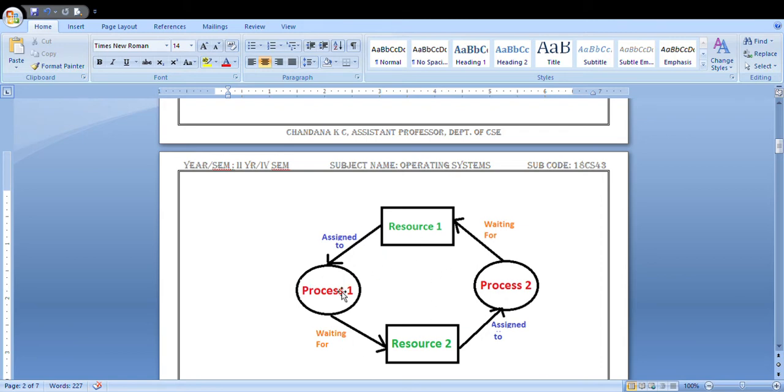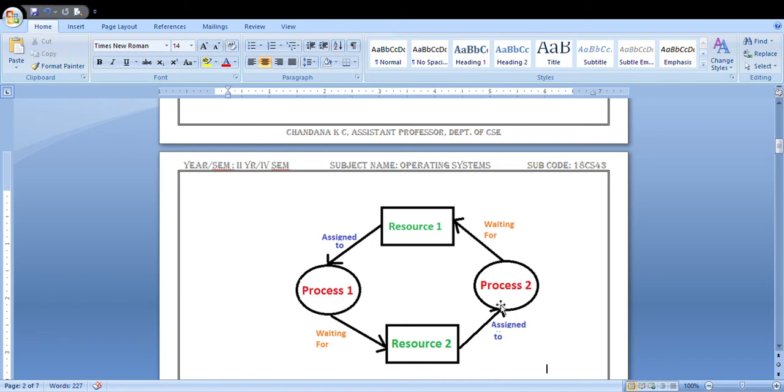It is nothing but process 1 already holding resource 1, and along with that, it is waiting to occupy resource 2. This is the deadlock condition. None of the processes will complete execution. Process 2 wants resource 1, and process 1 wants resource 2. Until process 1 releases resource 1, process 2 cannot be executed.